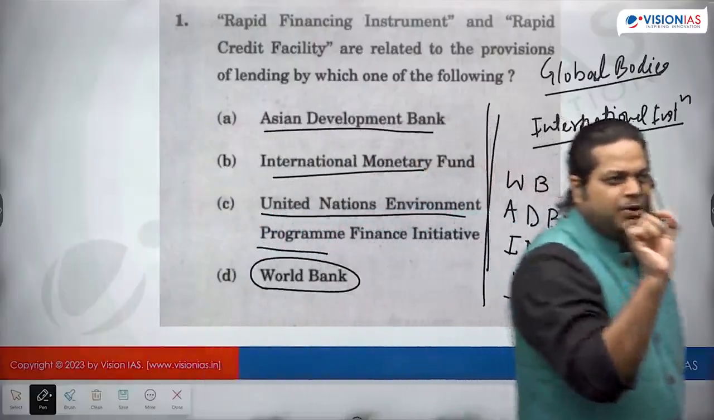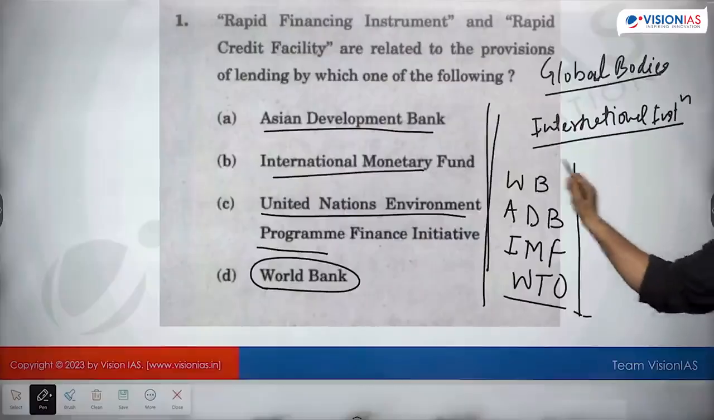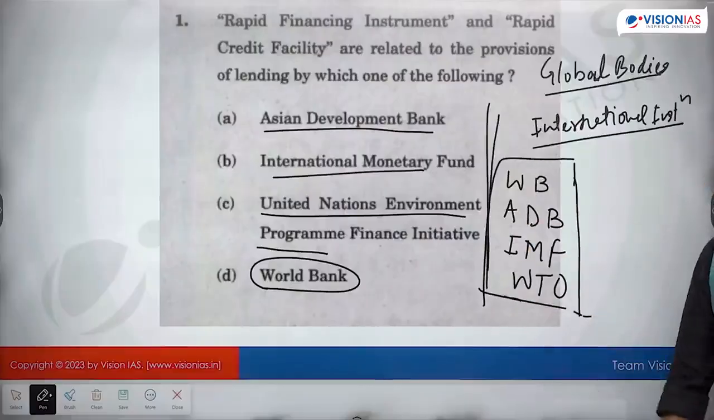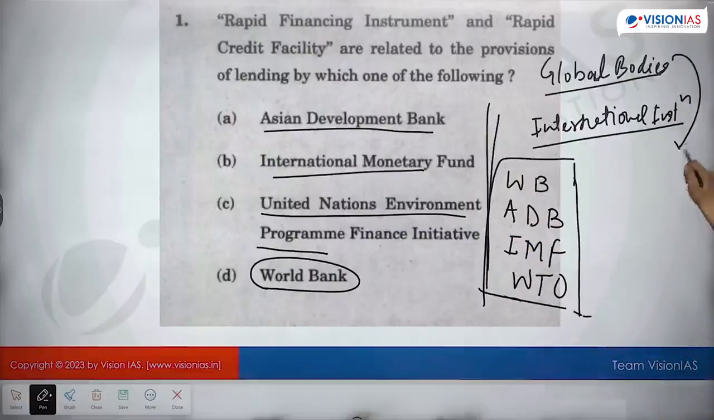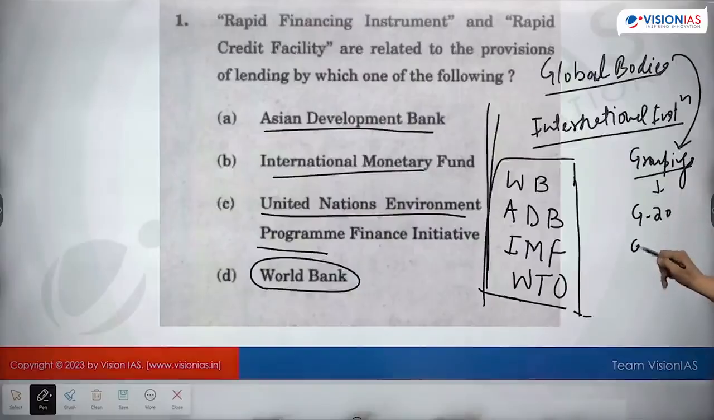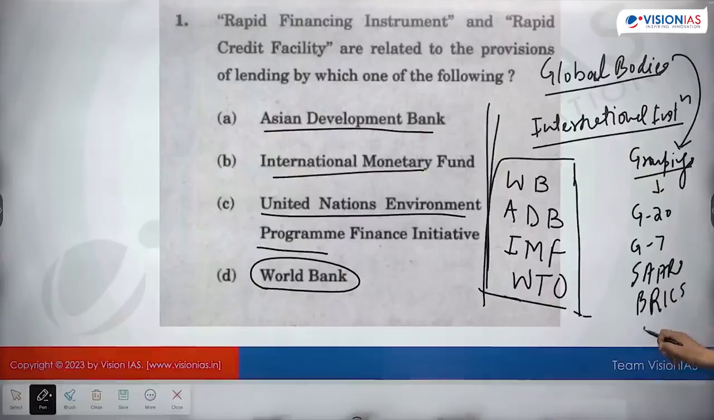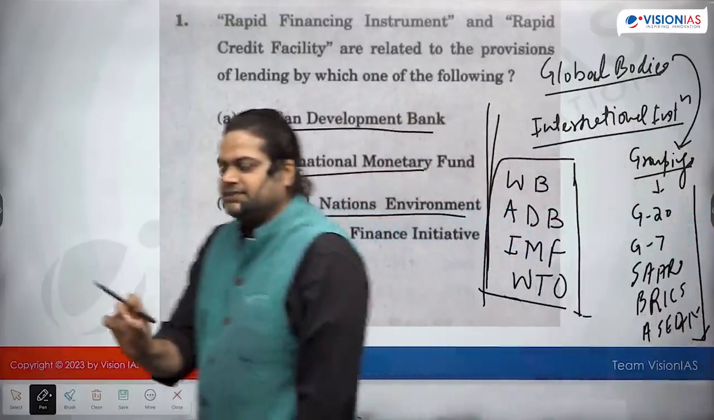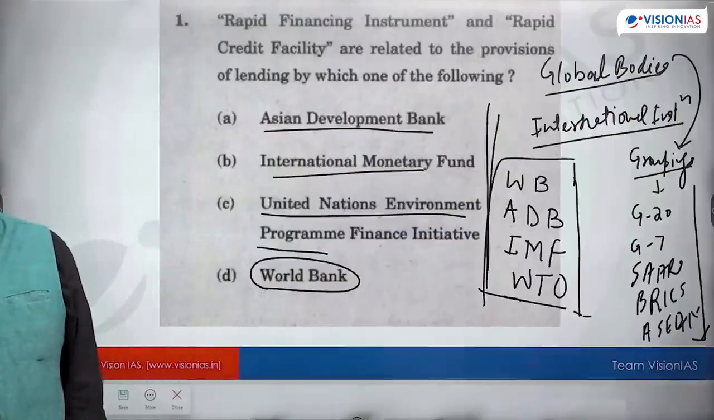So we need to read about the current developments of these international organizations. What can be different global bodies, global groupings? Like G20, G7, BRICS, Quad, and so many global groupings. So if these global groupings and international organizations come in the newspaper, we need to read about what they are doing.